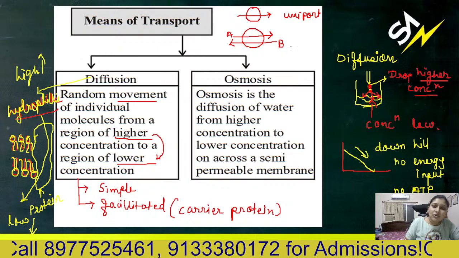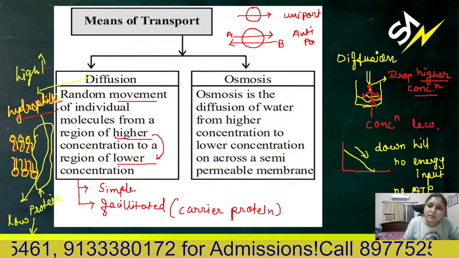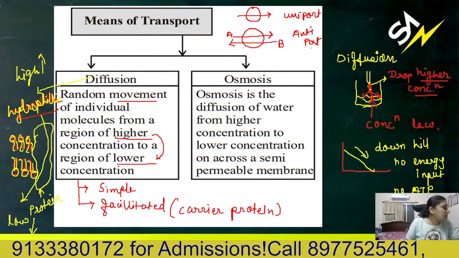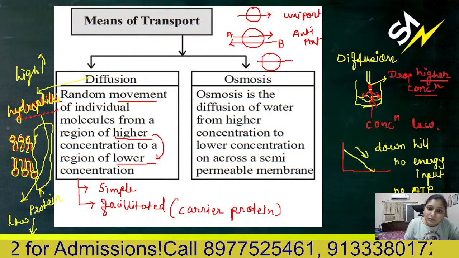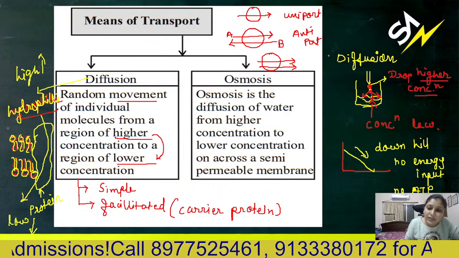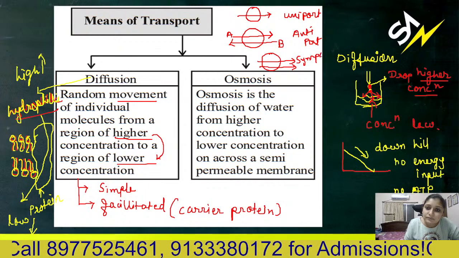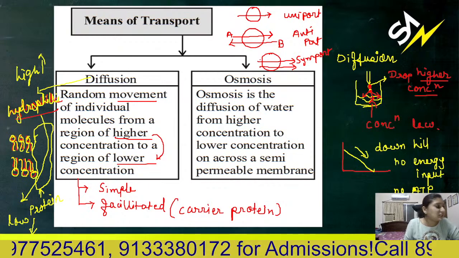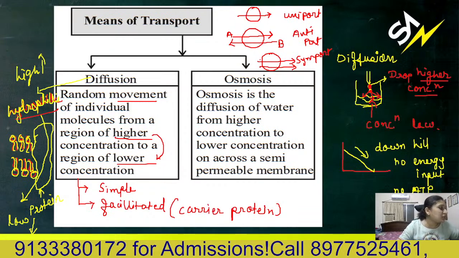So this is called antiport. And symport is like a double door, so two molecules together pass in one direction. So these three circles are carrier proteins. So this is what facilitated diffusion is.